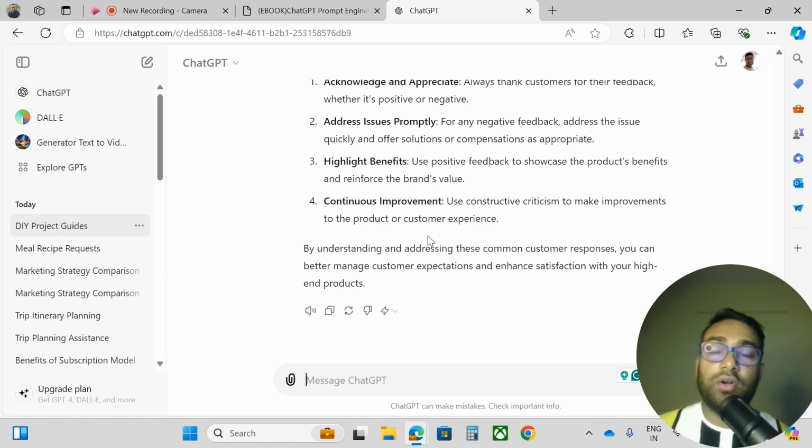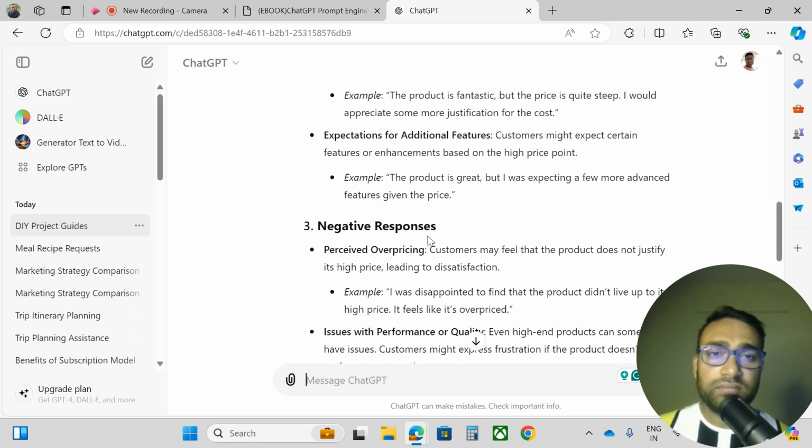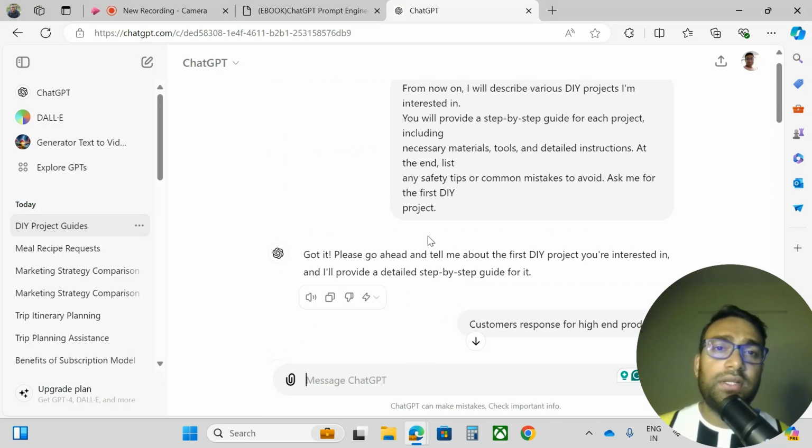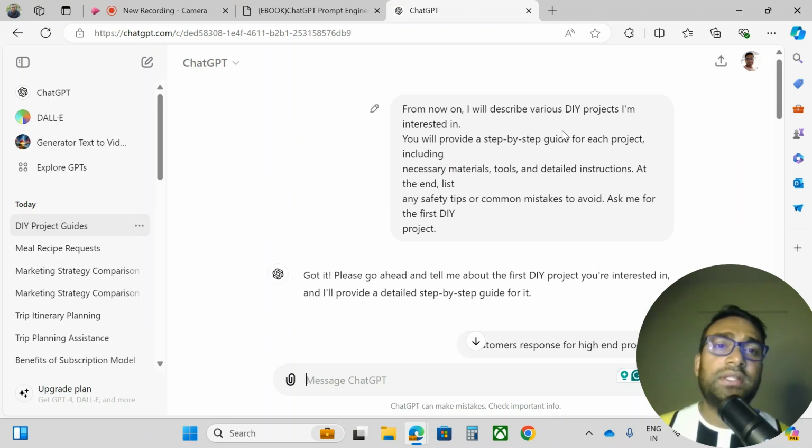So I think you got the idea of what I wanted to do and how ChatGPT is responding. You only tell ChatGPT that you will describe various projects you are interested in, and it will guide you step by step: how you can improve it, covering all the negatives and positives, the good side and the bad side.